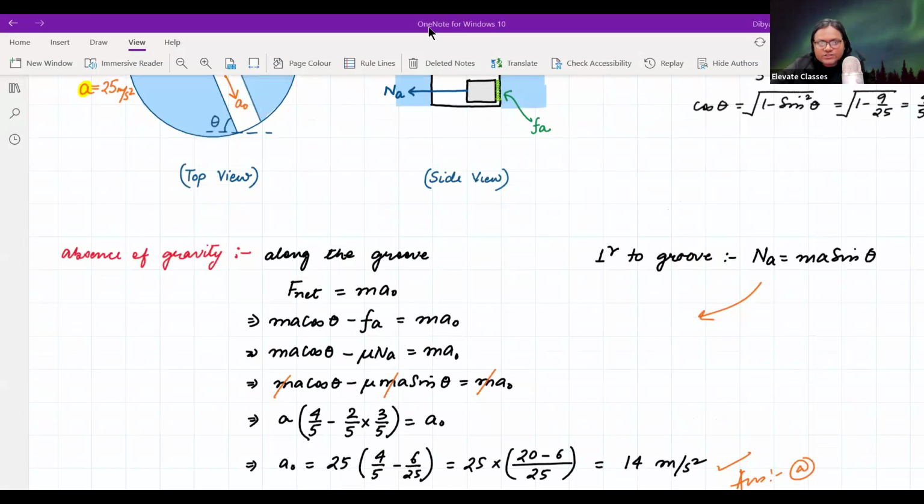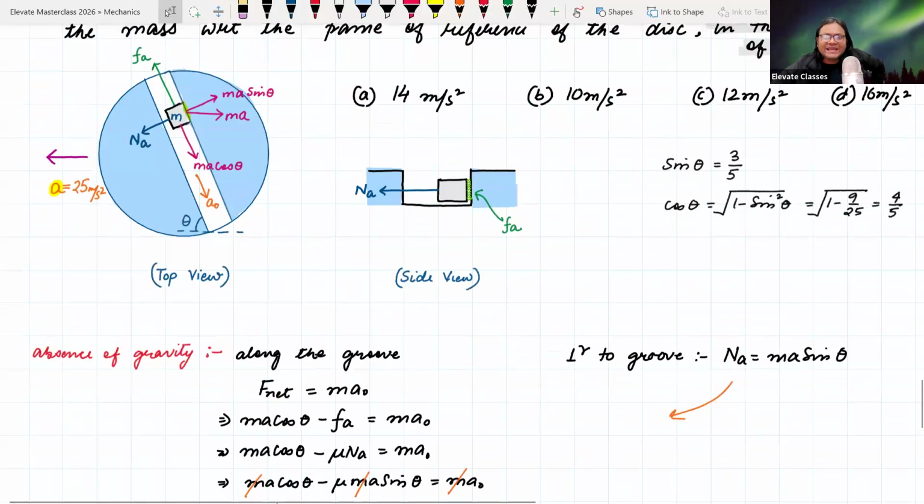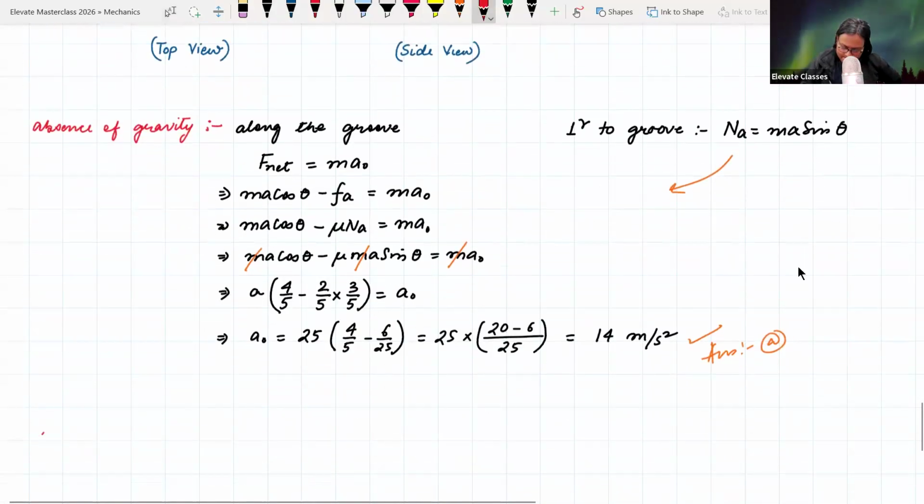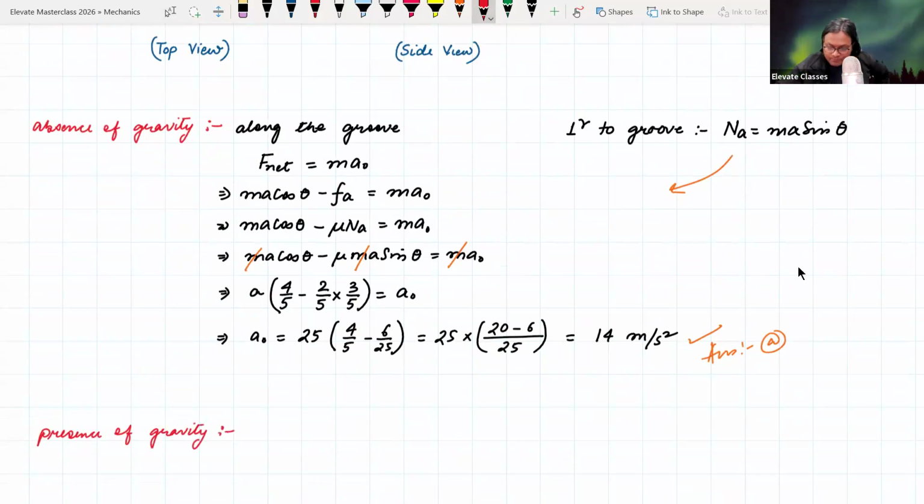ठीक है, presence of gravity, Monzi rule is not correct. अब मुझे बताइए guys, in the presence of gravity what is going to happen? If I include presence of gravity, what is going to happen?